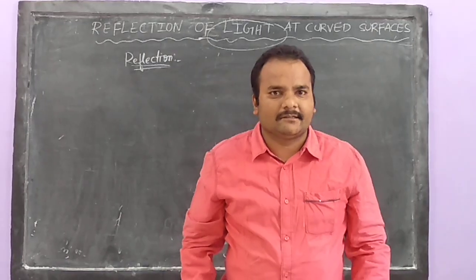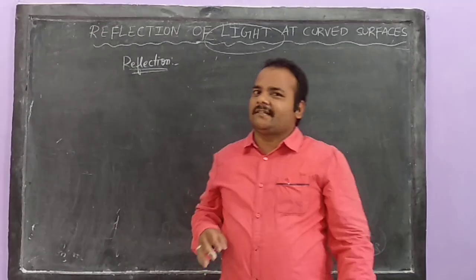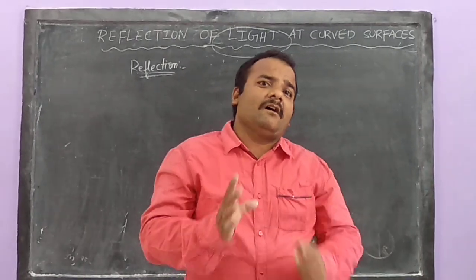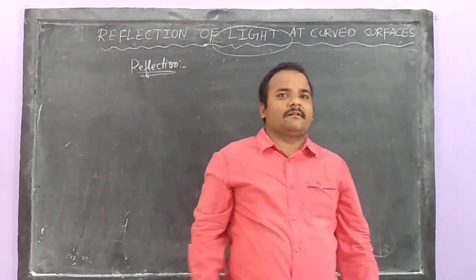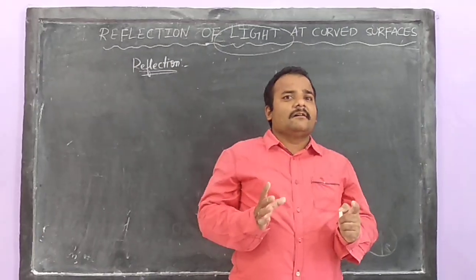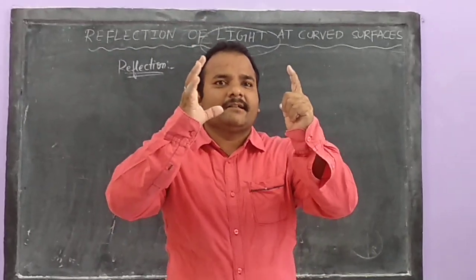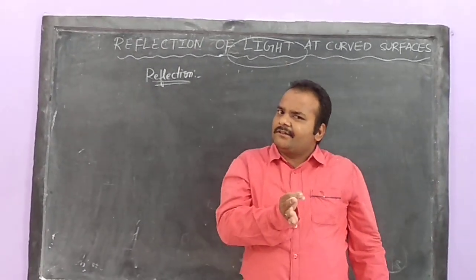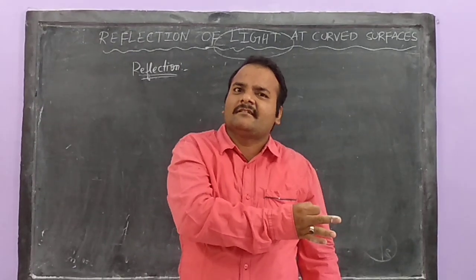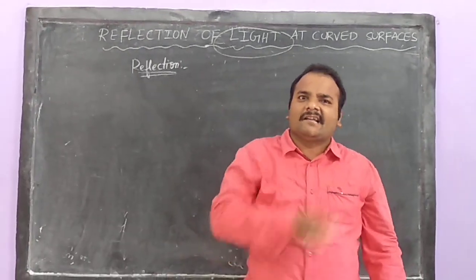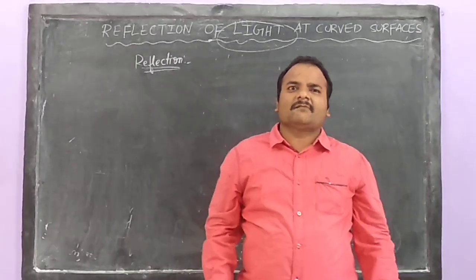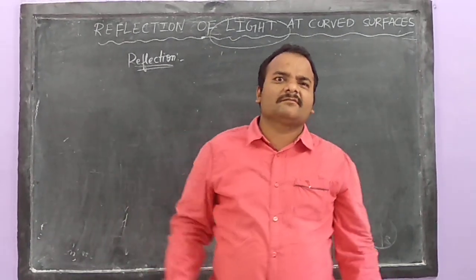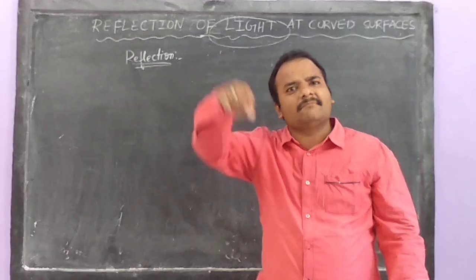So reflection is similar to the bouncing back of a football after colliding with a wall. In a similar way, you studied in your previous classes, if you have a plane surface and light falls on that surface, the light will reflect, bounce, and come back.